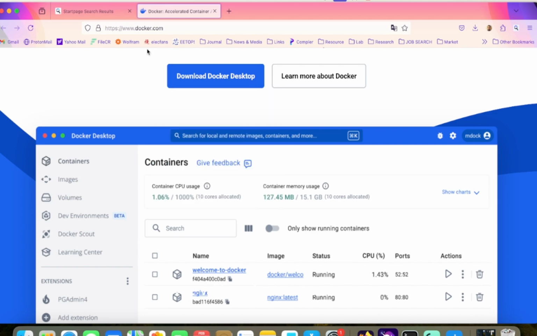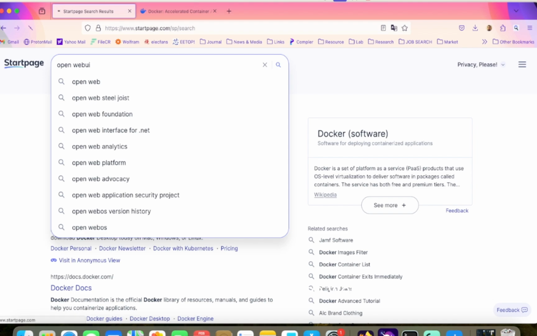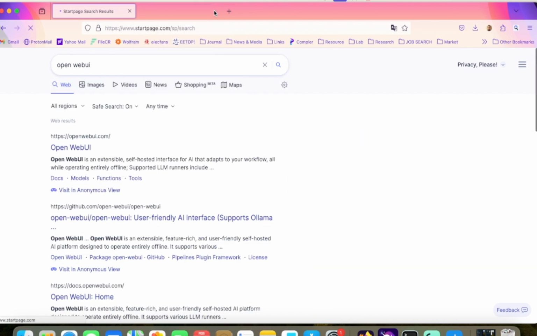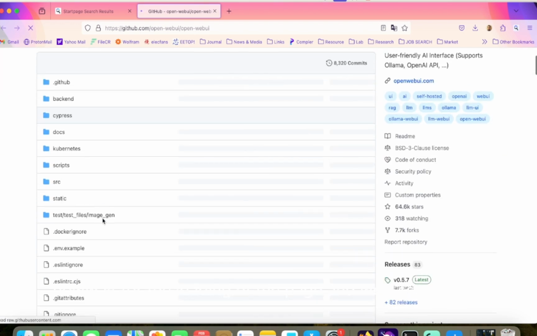Now we will go to the browser and search for the web user interface application. For that, we will type Open-WebUI, and on the GitHub, just click there and wait for the loading of the page, and we'll scroll down.